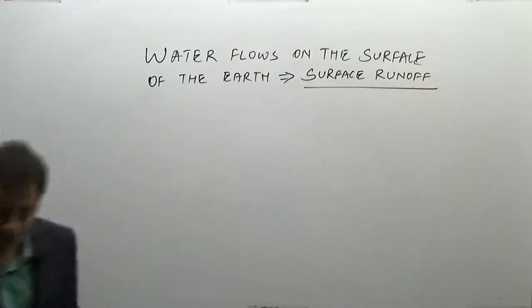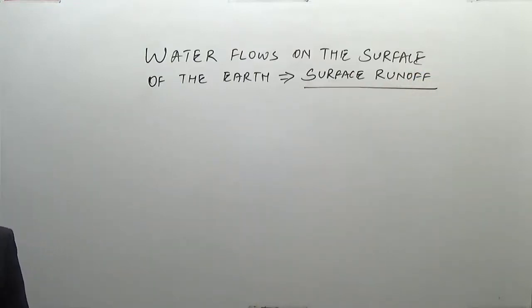When water flows below the surface of the earth, it is known as groundwater. So what is a surface runoff? Any kind of flow of water on the surface of the earth is a surface runoff.